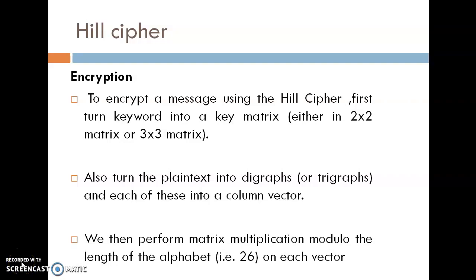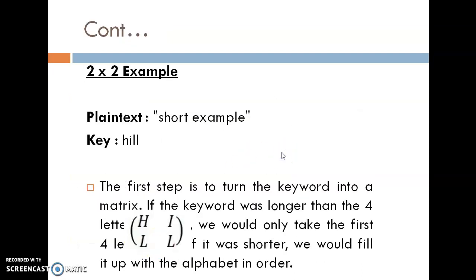The next algorithm is Hill cipher. In the Hill cipher, to encrypt the message, first turn the keyword into the key matrix. The size of key matrix is either 2 by 2 or 3 by 3. Also, convert the plain text into the digraph or the trigraph as per the size of the key. For example, if our plain text is short example, key value is Hill. So the first step is turn the key into the matrix of size 2 by 2 like this,